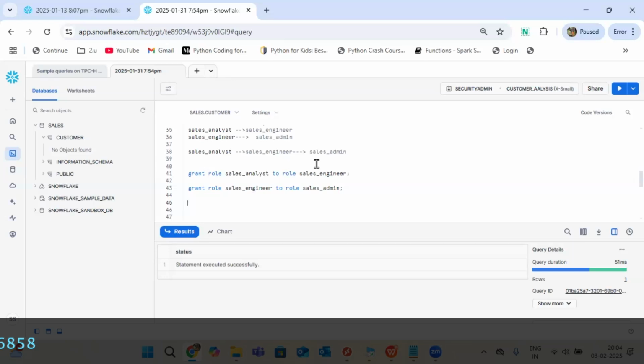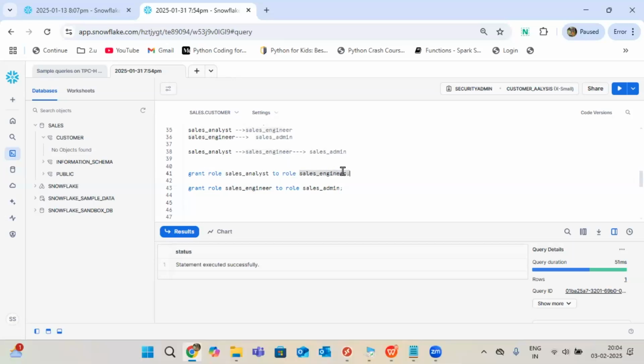See, there are no standards here. This is my own naming convention. In projects, naming changes will be there. In my case, developers can go with this role and this role also, for example. Suppose one person has joined as a Tableau person for reporting purposes. They want to just view the data. I'll provide only analyst, because his role is not to develop anything. Why give insert, delete, all this? I'll give only read access.